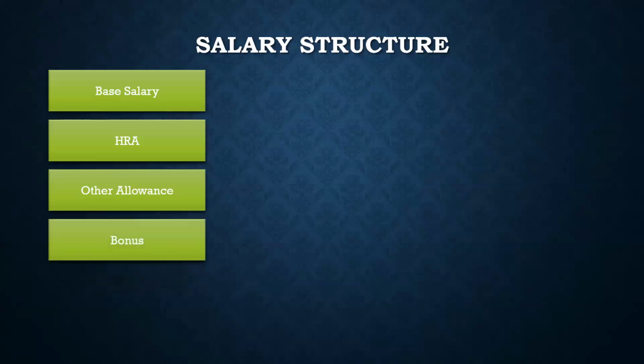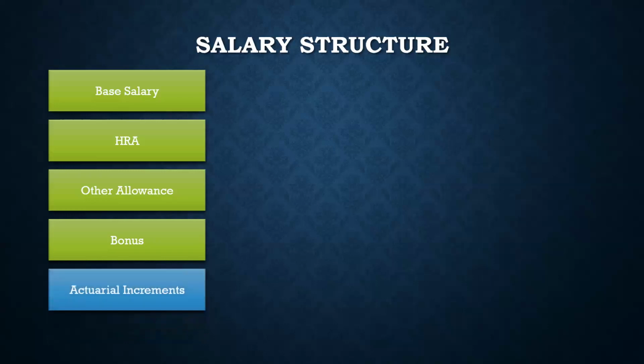A bonus would be taxed depending on your income level. In some companies we get a bonus for passing the exam, which is a one-time bonus. Some companies give a variable bonus at the end of the year, depending on the company's performance and your performance, the rating that you got, right? So that is also there. And something which is special for the actuarial student is actuarial increments, right? It depends on how you have got the bonus, whether your salary has increased.